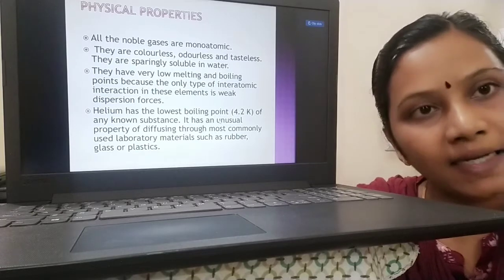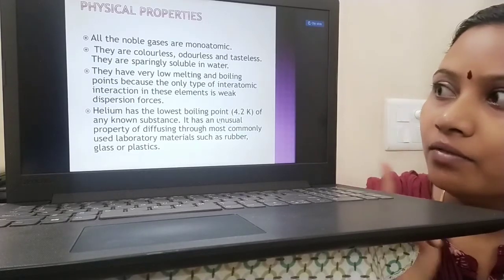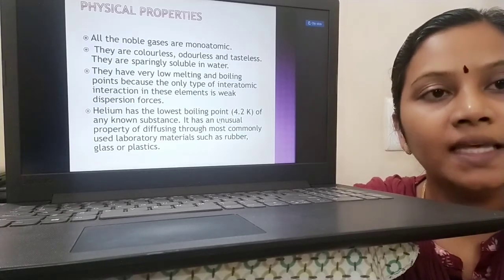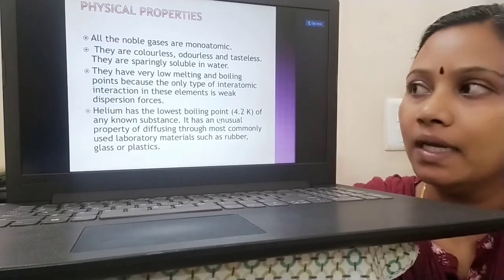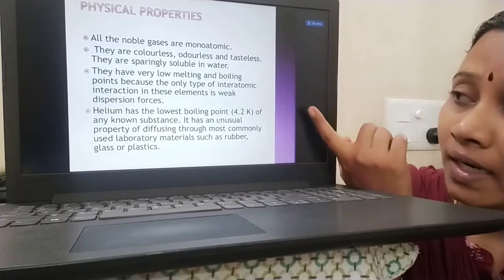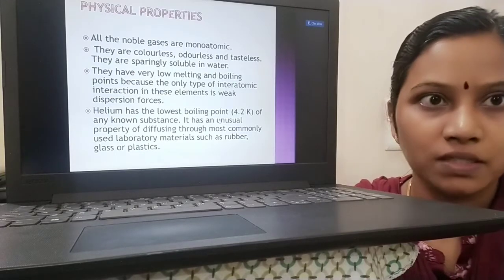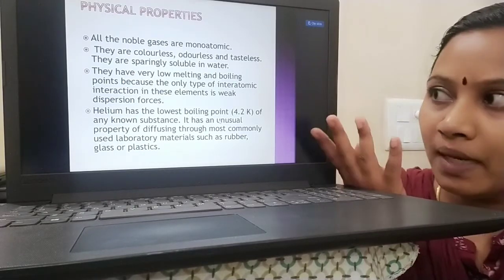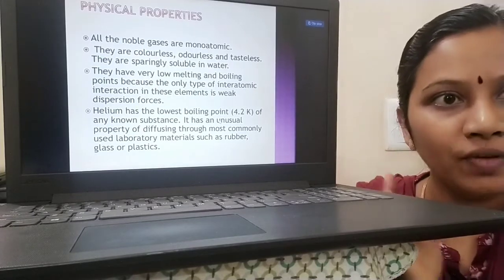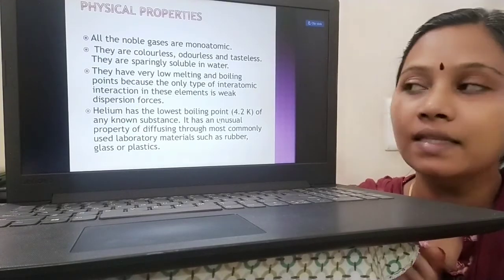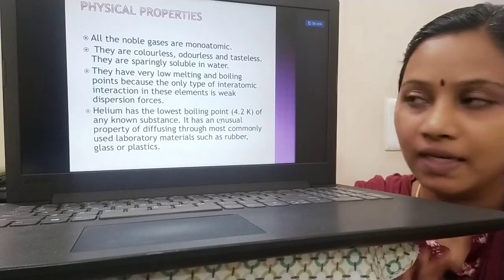They will be slightly soluble in water. About their boiling and melting point, they have low boiling point and low melting point, because the only type of interaction between these elements will be weak dispersion forces. So it is easy to break them. They are held together by means of weak dispersion forces. That's the reason their melting point and boiling point is very low.